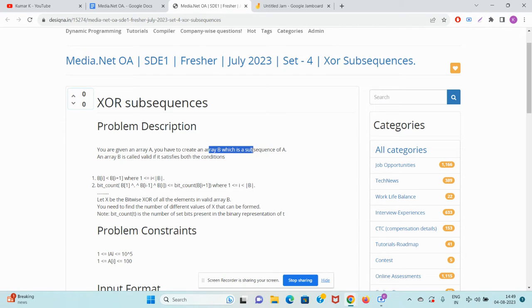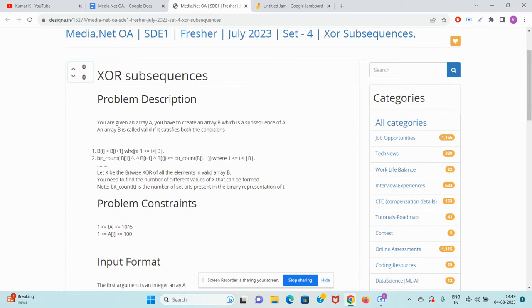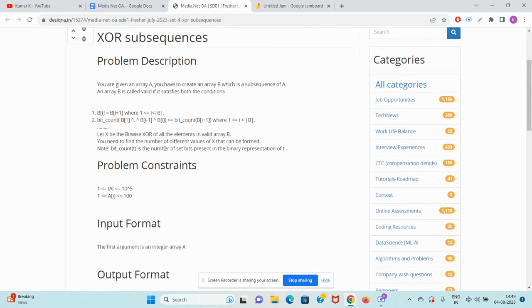An array B is called valid if it satisfies both conditions, guys. Which are those conditions? Let's see. B of i should be less than B of i plus 1 for all the indices, except the first one, obviously. The bit count of B of i should be less than or equal to the bit count of B of i plus 1. And let X be the bitwise XOR of all the elements in the valid array B. So for whichever valid subsequences exist, whatever XOR value they can generate, you have to tell how many different XOR values there can be.